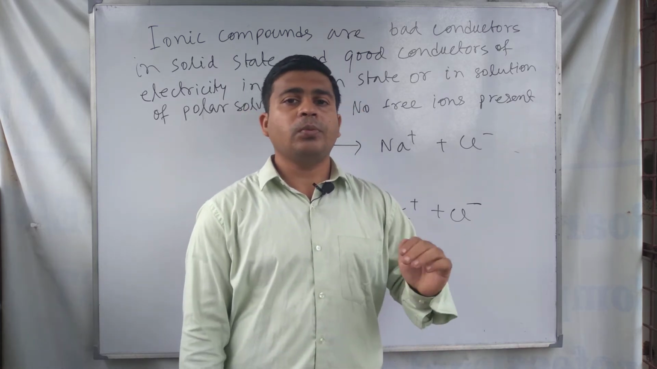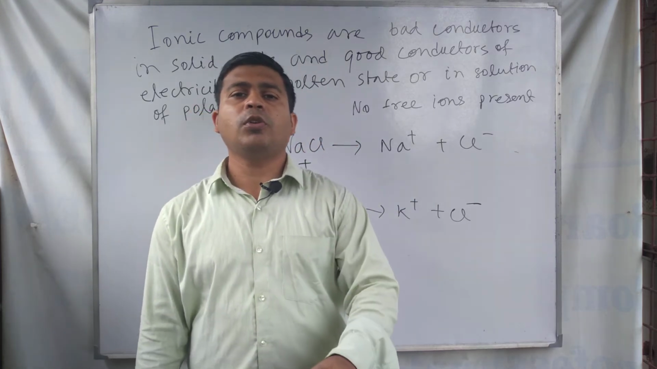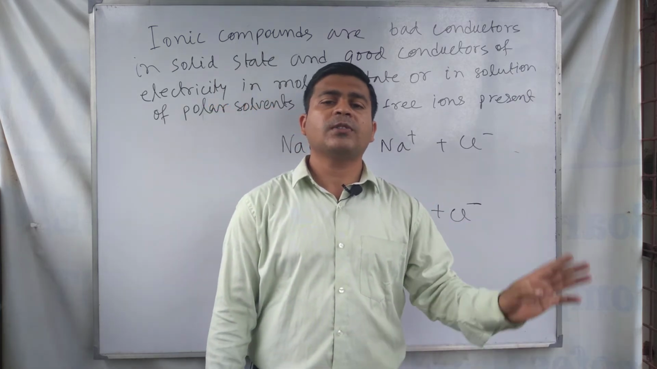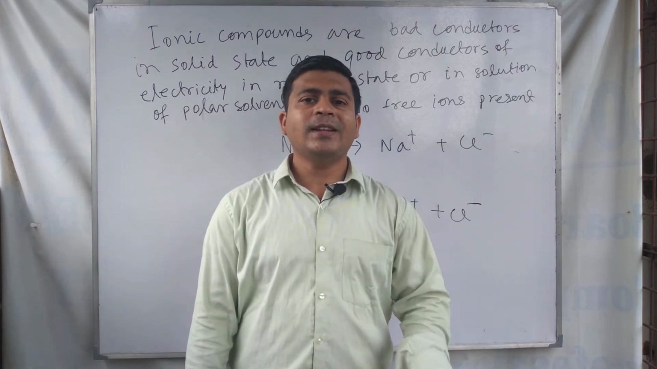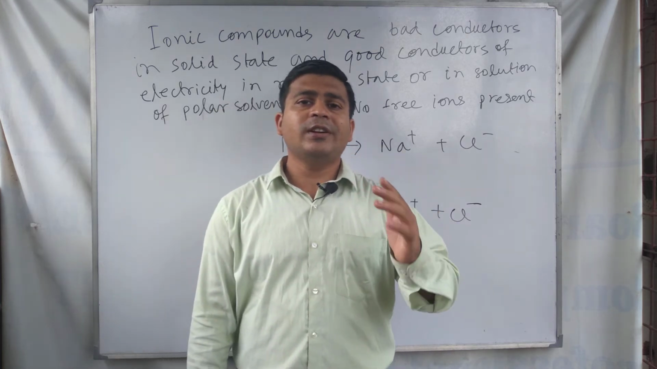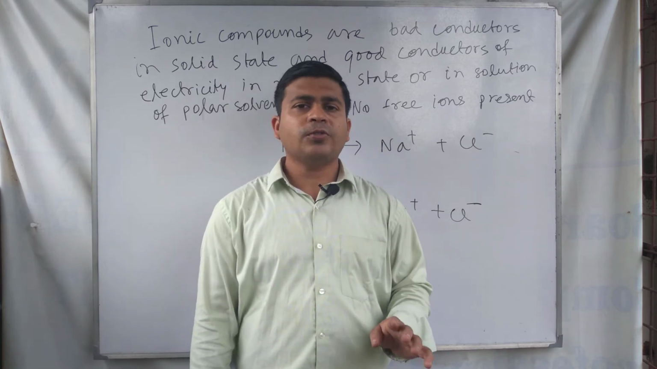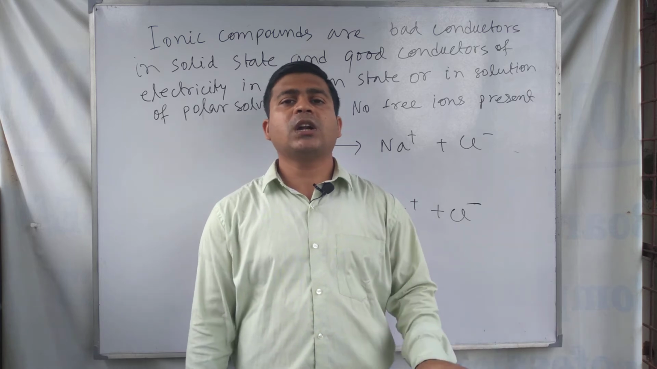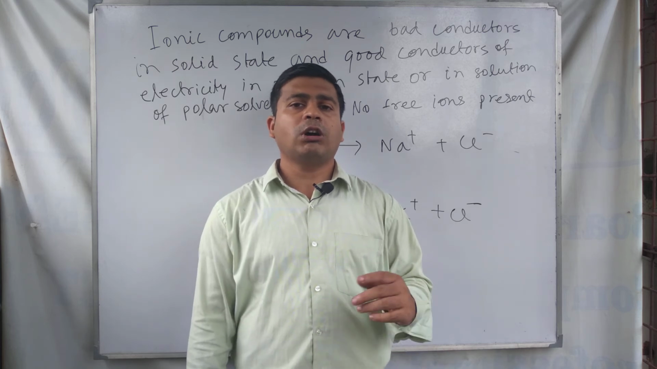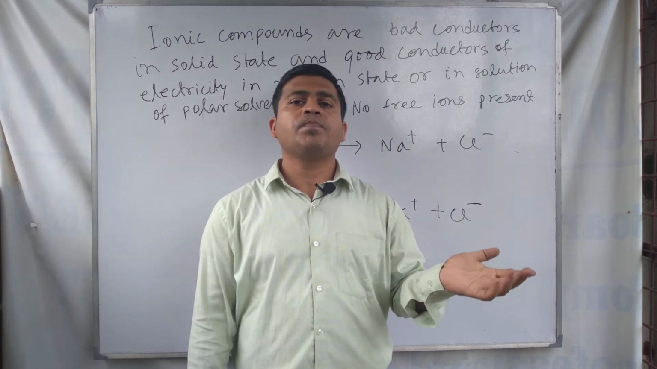But in a non-polar solvent, if you dissolve sodium chloride, it does not conduct electricity, because benzene is a non-polar solvent, and in non-polar solvent sodium chloride does not dissociate into sodium plus ion and Cl minus ion. Any type of ionic compound does not dissociate into its component ions in a non-polar solvent. So in non-polar solvent, these compounds are bad conductors of electricity, but in polar solvents like water or ammonia,